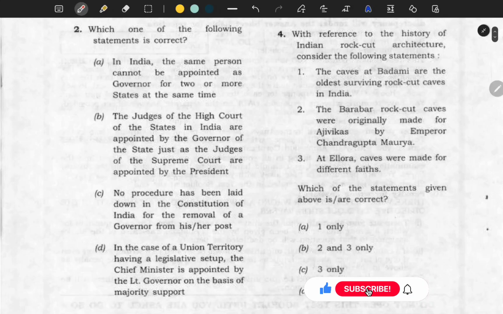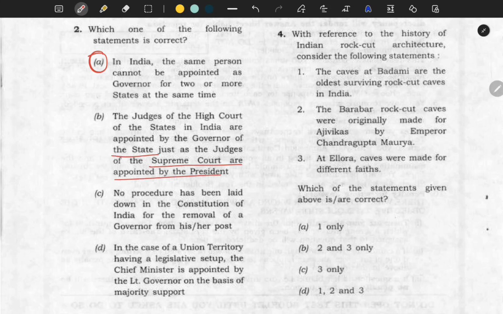Which of the following statements is correct? In India, the same person cannot be appointed as governor for 2 or more states at the same time. The judges of the High Court in India are appointed by the governor of the state, just as the judges of the Supreme Court are appointed by the president.